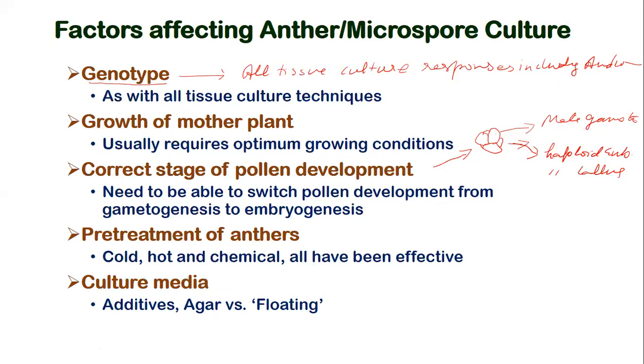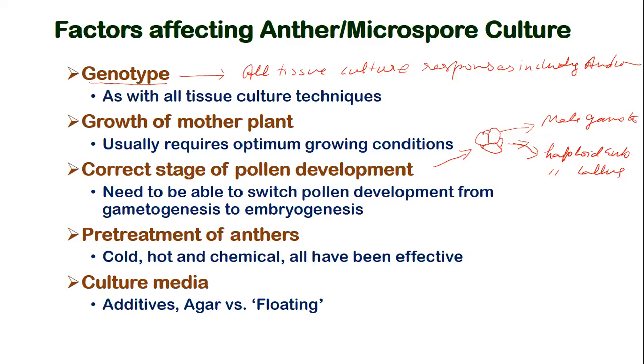Then is pre-treatment, correct stage. After correct stage of anthers, we talk of pre-treatment of anthers. The pre-treatment of anthers, sometime before culture, if we treat the anthers to either cold or heat shock or certain chemicals, that can change the developmental path of these microspore mother cells or microspores from male gamete to the other pathway, that is helpful.